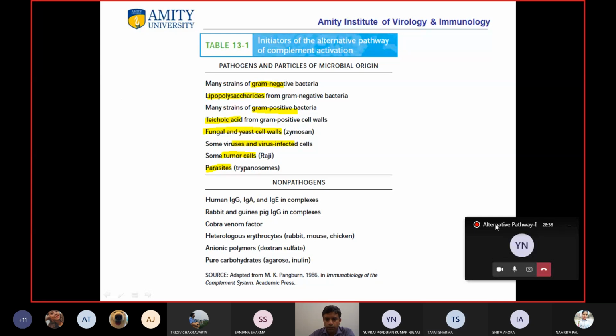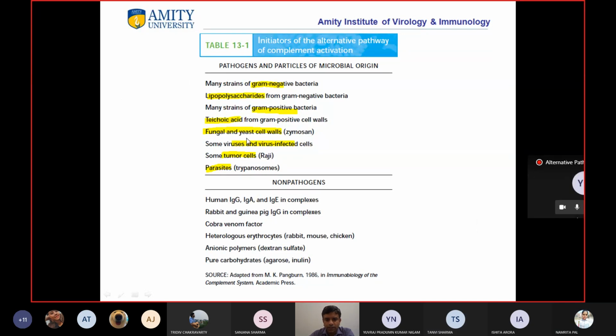As I said, there are a lot of pathogens which can lead to initiation of the alternative pathway. Then there can be non-pathogens like IgG and IgA complexes, cobra venom factor, and erythrocytes from another host.